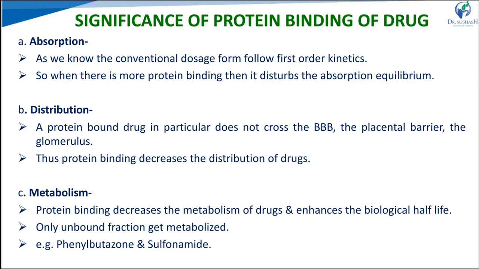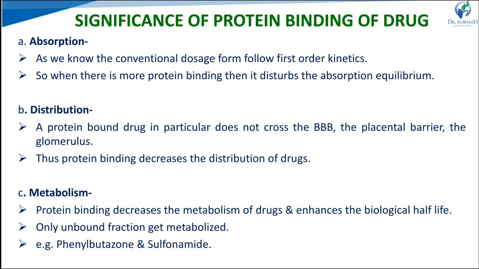Next one is the significance of protein binding. What is the significance of protein binding of a drug? In absorption, in conventional dosage forms, the absorption process follows first order kinetics. When there is more protein binding, it disturbs the absorption equilibrium. Absorption equilibrium is attained when we give our conventional dosage form.